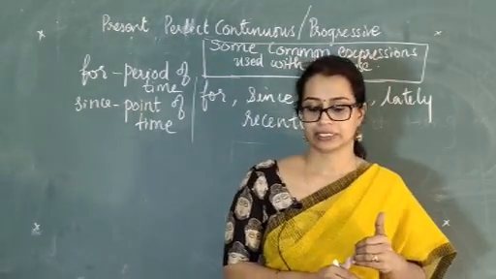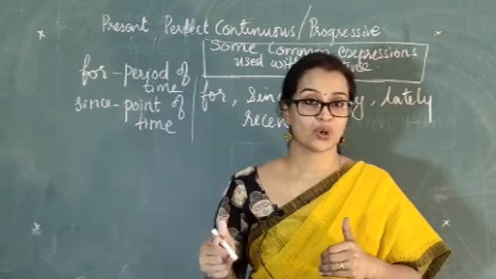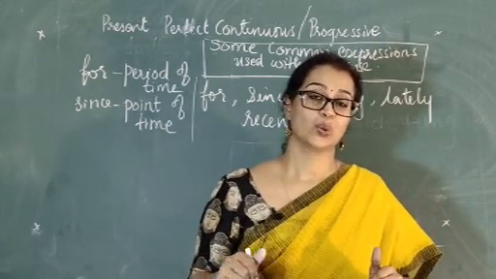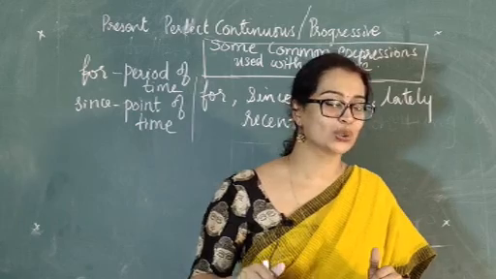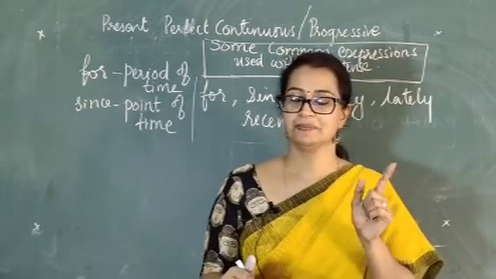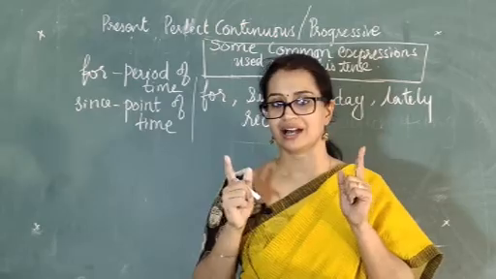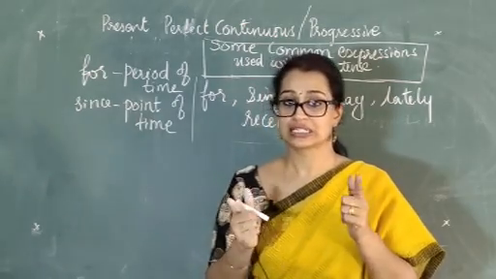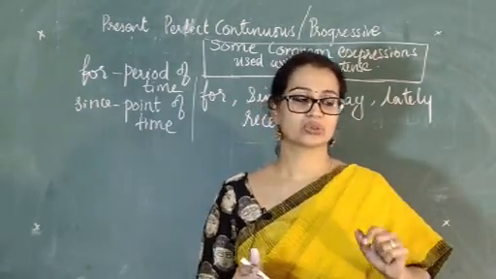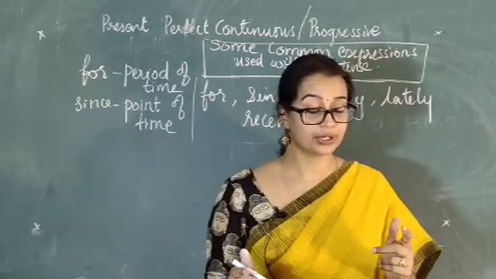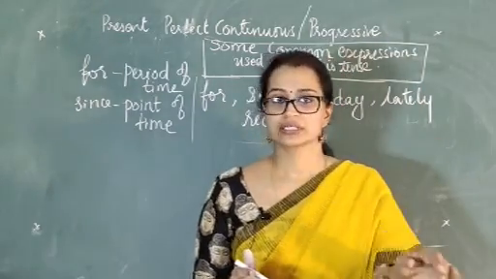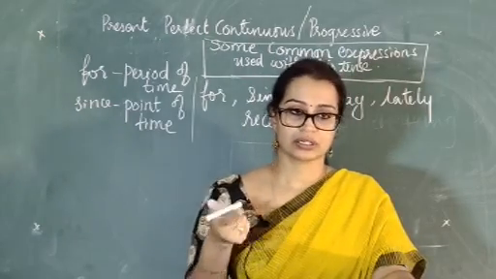Clear? Alright. Now let's move on to the most important section. Where and how do we know which verbs we should use with it? In present perfect tense, I did tell you to learn some of the irregular verbs. I did send it to you through WhatsApp. I don't know how many of you have got it. Whatever it is, it is available on Google.